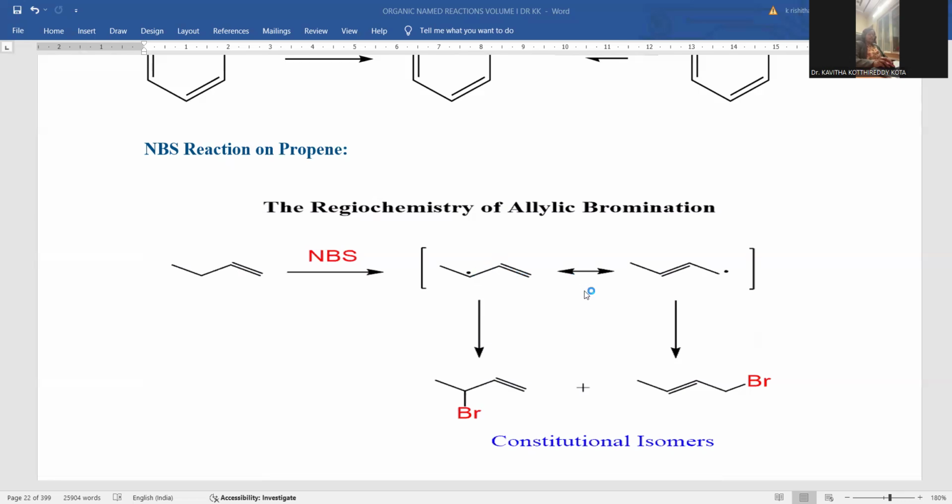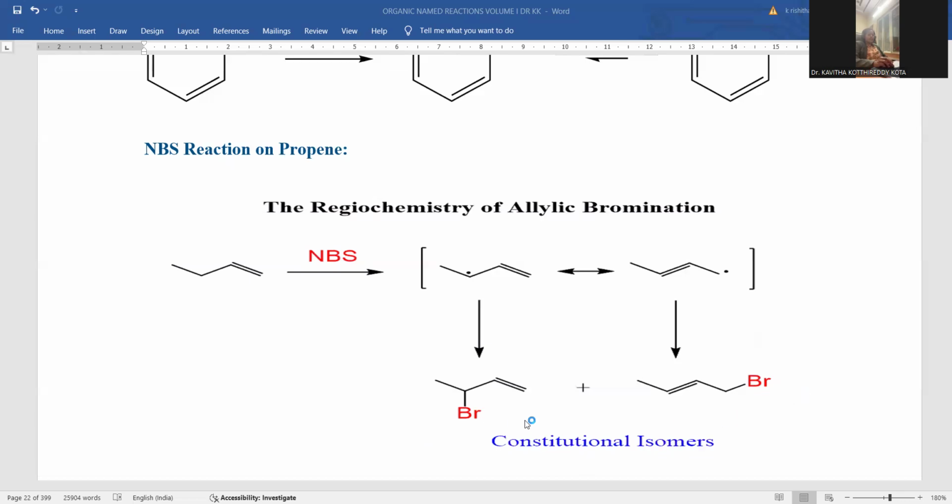There is a kind of resonance in between so that you can shift the pi bond over there, so the terminal carbon will experience a primary free radical. So here is the secondary free radical, here is the primary free radical. Both are treated with the bromosuccinimide so that bromination takes place. So there is an accomplishment of allylic bromination. Here is also allylic bromination. Both are said to be constitutional isomers.